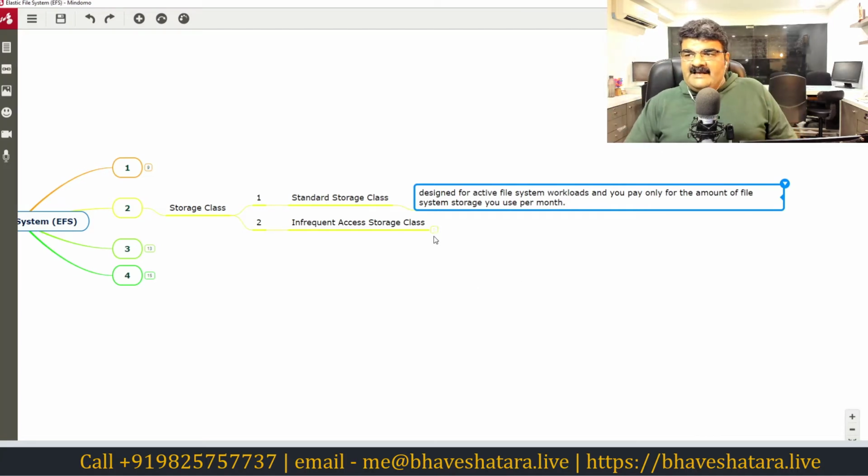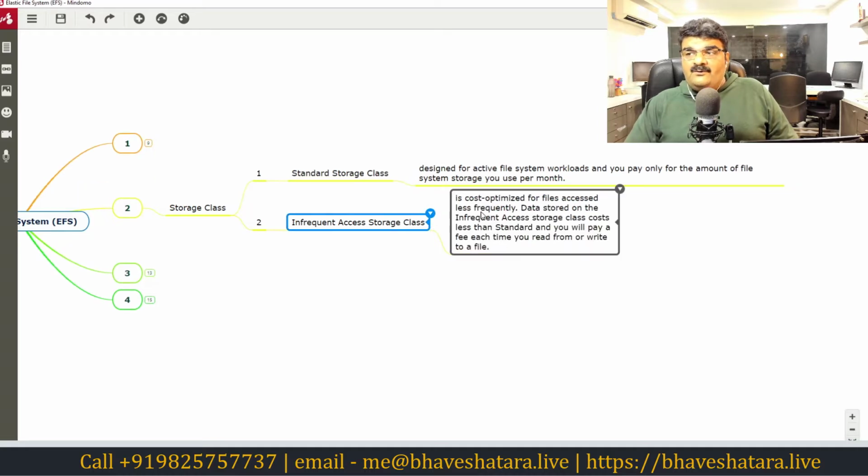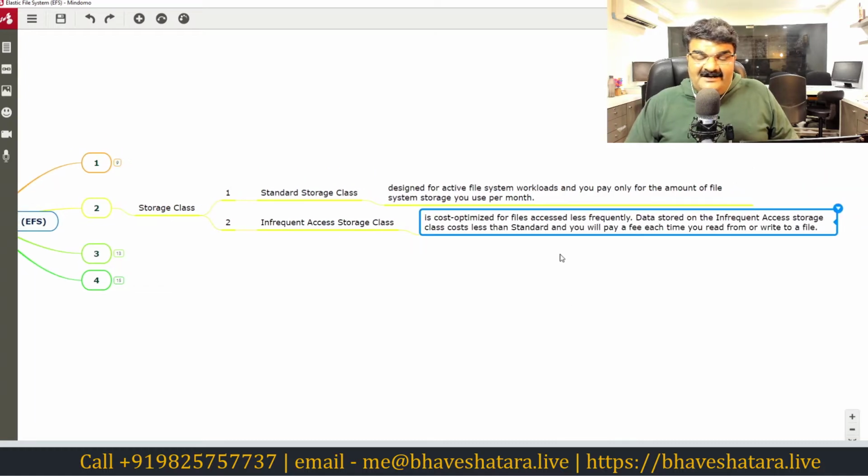And when you use infrequent access, it is cost optimized. It reduces cost by up to 90% for files that are accessed less frequently. If you are accessing files less frequently, you can use this infrequent storage class. Data stored in the infrequent access storage class costs less than standard, and you pay fees each time you read from or write to a file. So this is a really interesting one.